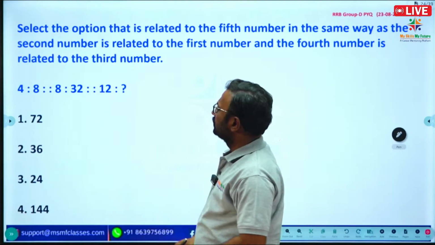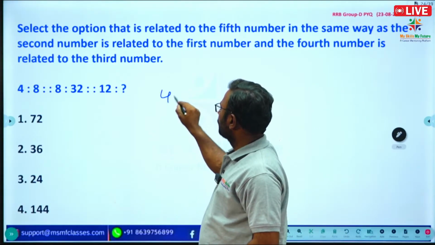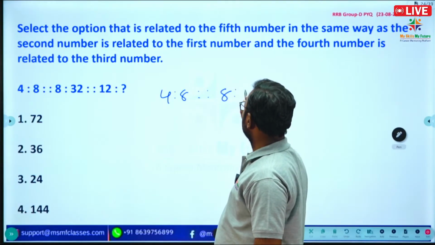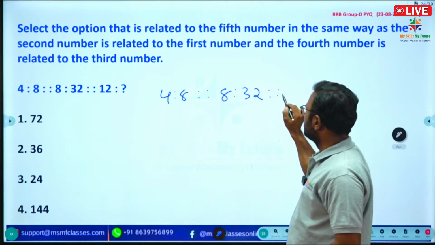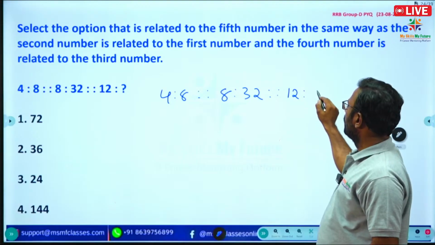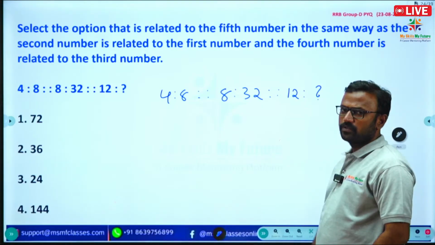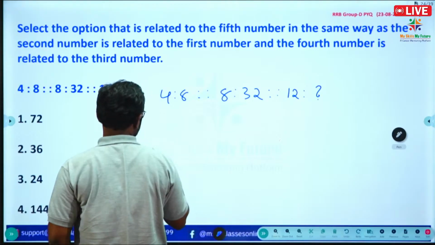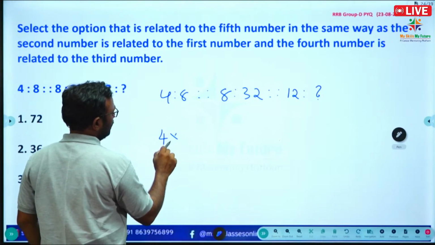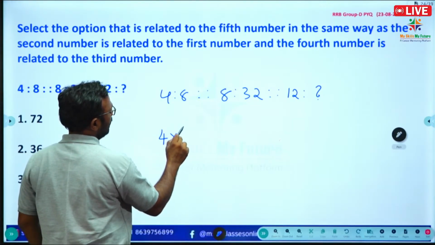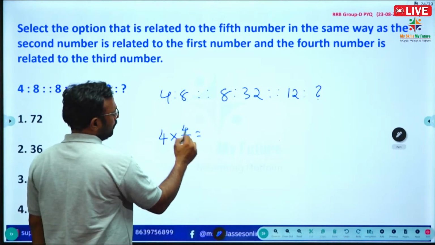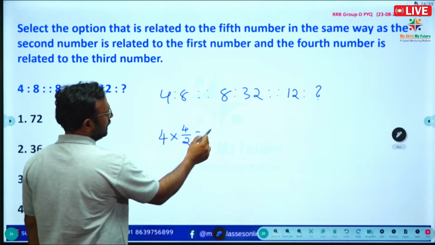See the question here. 4 is to 8 as 8 is to 32 as 12 is to question mark. What will come in the place of the question mark? See, what is the logic here? The first number into the first number divided by 2. 4 into 4 by 2, so 4 by 2 is 2, 4 twos are 8.